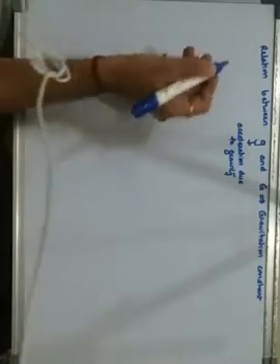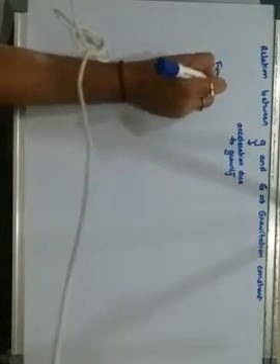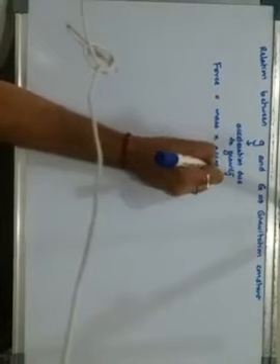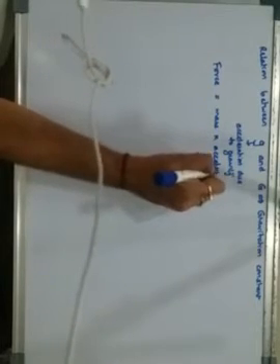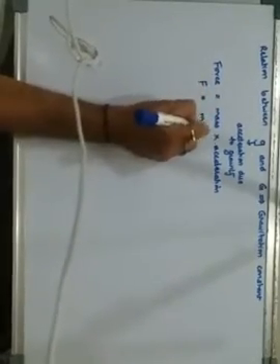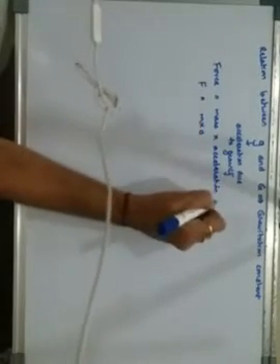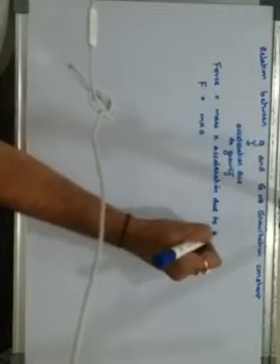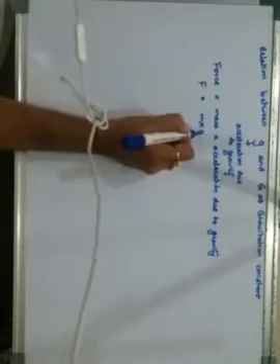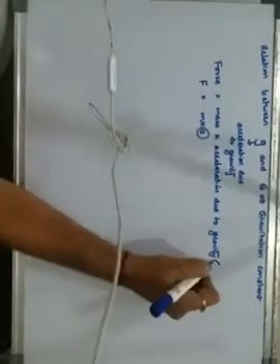We'll try to understand. Now, in the momentum part, in the second law, we had proved that force is equal to mass into acceleration. We were writing F is equal to m into a. But here we are dealing with acceleration due to gravity. Are you understanding? So instead of a we need to use g.